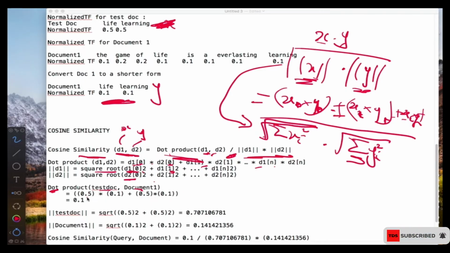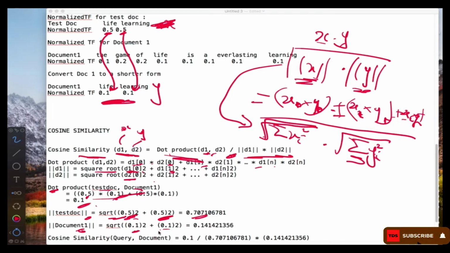So for the numerator, it's going to be 0.5 multiplied by 0.1, which is nothing but this one multiplied by this one, and this one also multiplied by that one. Then you add them, which gives you 0.1. For the denominator, it's the square root of x squared, so 0.5 squared plus 0.5 squared. And for the y, or document one, we're going to have 0.1 squared plus 0.1 squared, and then you find the square root of that. And this is what you have.